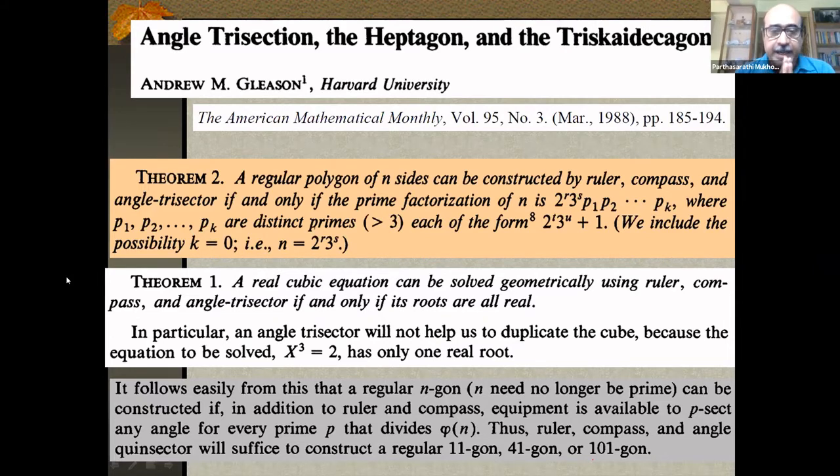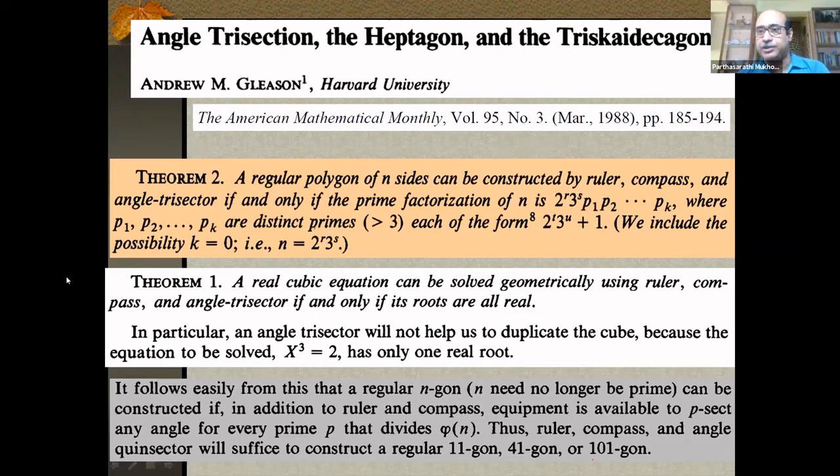And it follows easily that a regular n-gon, n need not be prime anymore, any positive integer n, can be constructed if, in addition to ruler and compass, that's the final generalization, equipment is available to p-sect an angle for every prime p that divides phi of n.